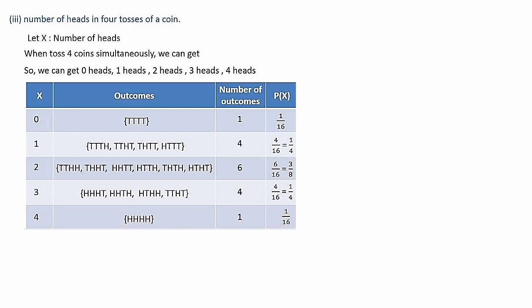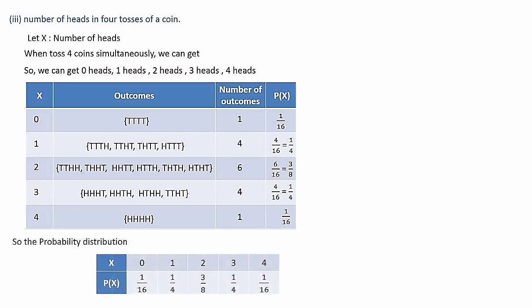So for writing the probability distribution, we need x values and their corresponding probabilities. Pick up and write: the possible values of x are 0, 1, 2, 3 and 4. Then the corresponding probabilities are 1 by 16, 1 by 4, 3 by 8, 1 by 4 and 1 by 16 that we have written here. So this is the probability distribution table for question number 3.